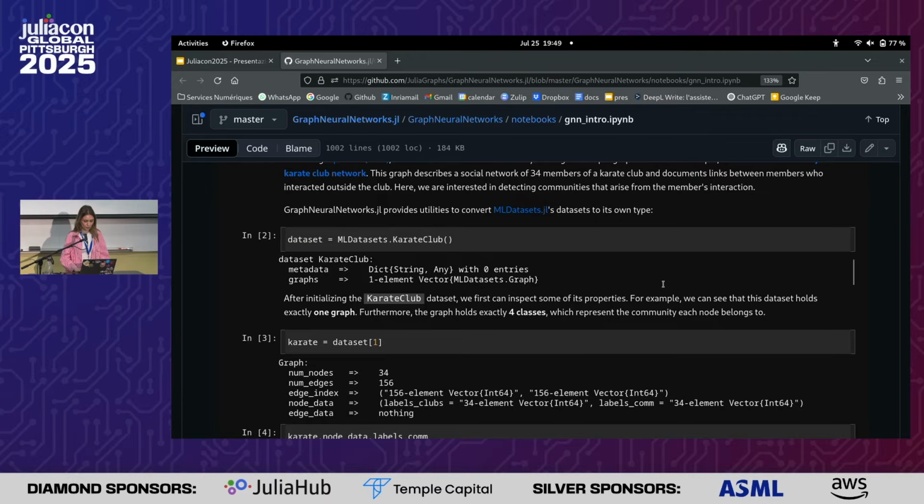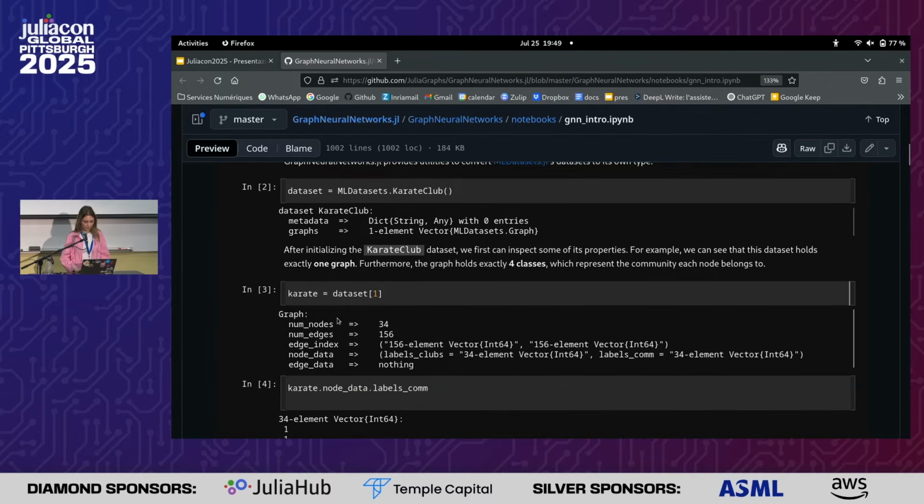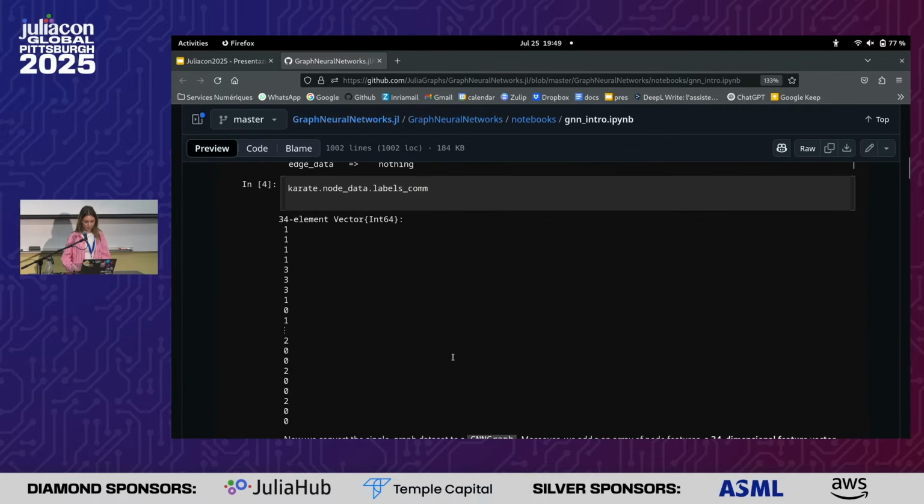And so we can find in the dataset the graph, but also the features, that are the label of the club, a label for each person of the club and for each group outside the club. So the first person will go out with the people of group 1 and so on.